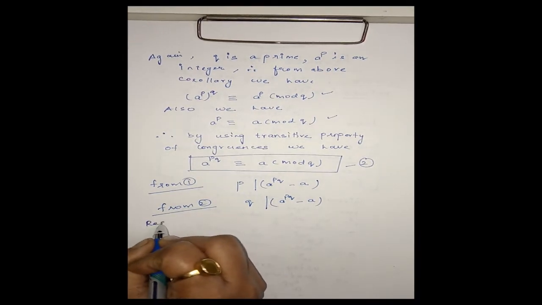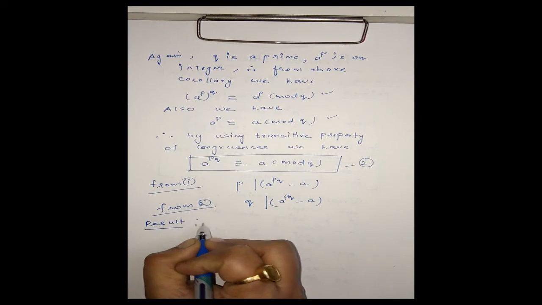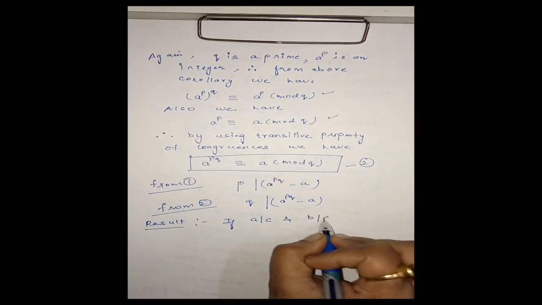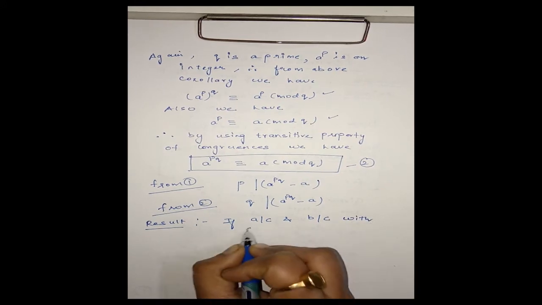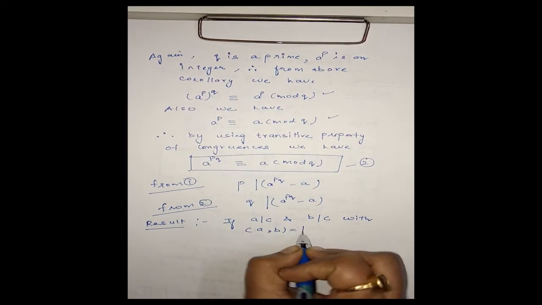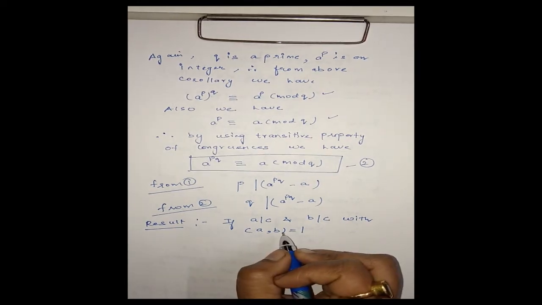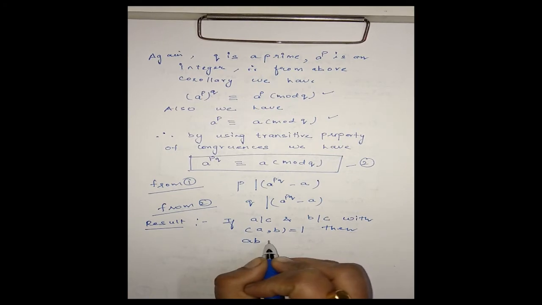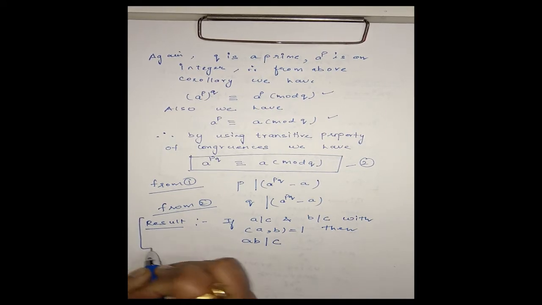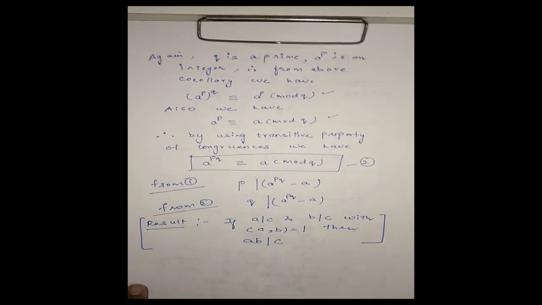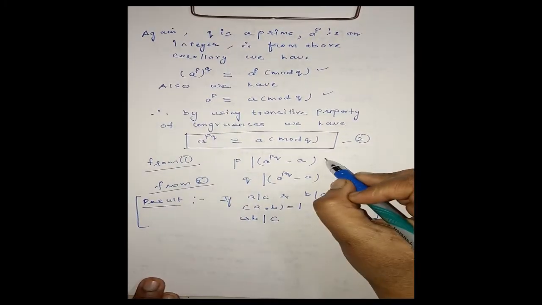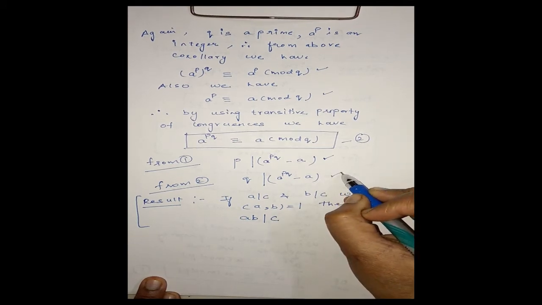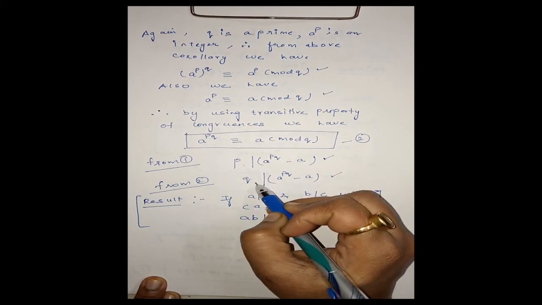Now using this result: if A divides C and B divides C with GCD of A and B as 1, that is, if A and B are relatively prime, then A into B will also divide C. Here we have P divides A power PQ minus A and Q also divides A power PQ minus A, where P and Q are distinct primes.